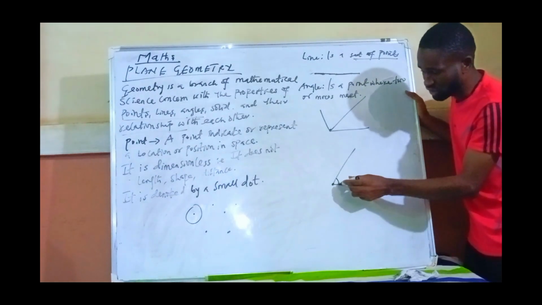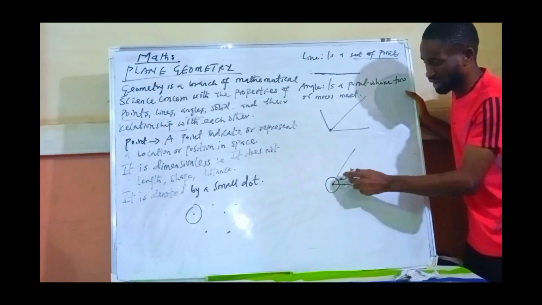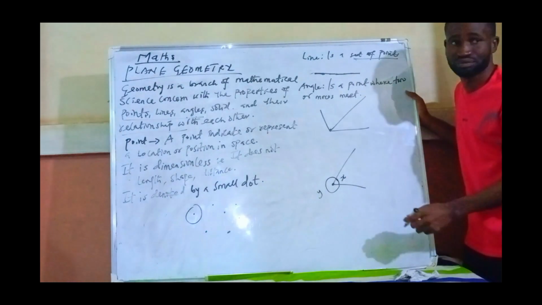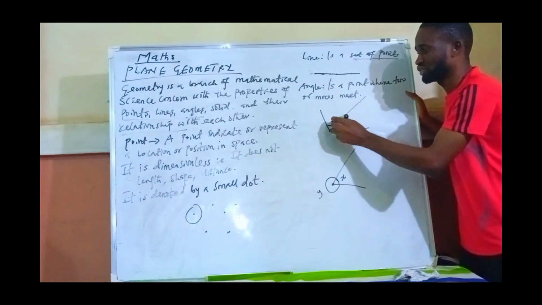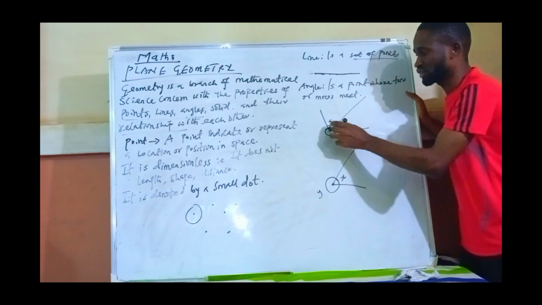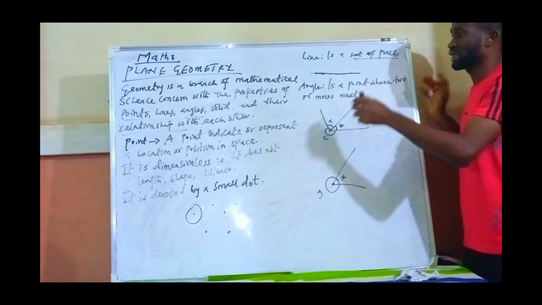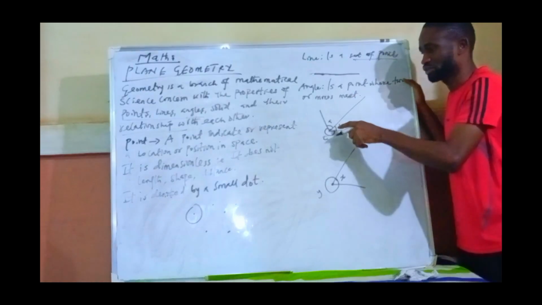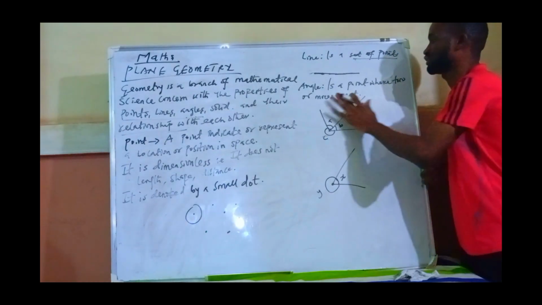Then another one, which is a reference angle, was formed at the back. So in here we have two angles, I can call this angle x and this one y. Then when you come here, an angle was formed here, I can call it A. An angle was formed here, I can call it B. Then the last one, which is the reference angle, I can call it C. So this is an angle. You can see an angle is actually a point where two or more lines meet.